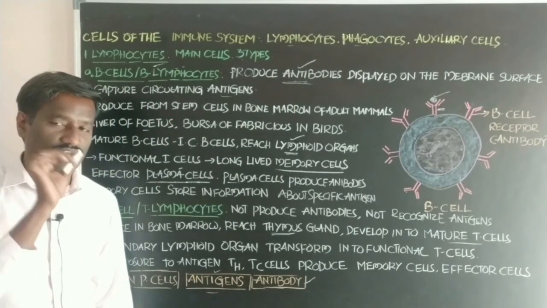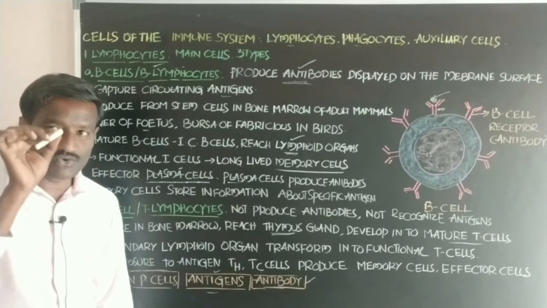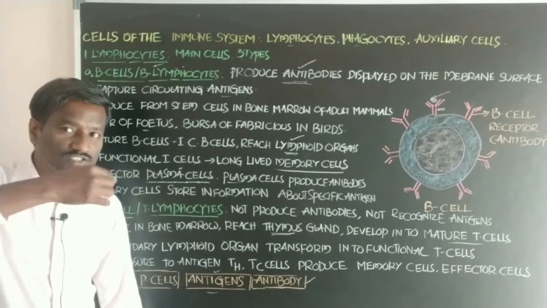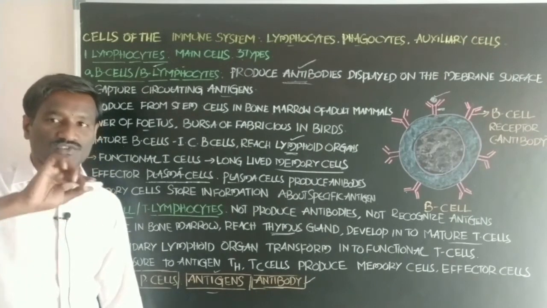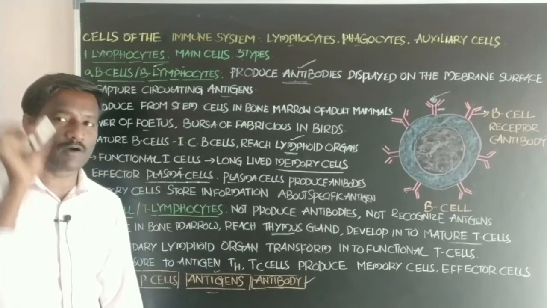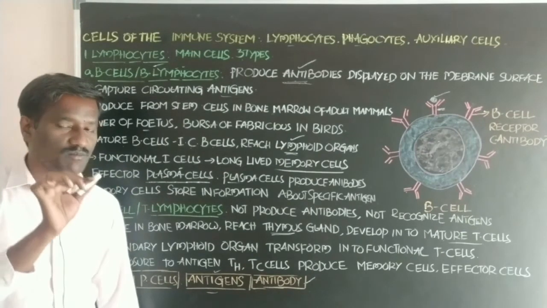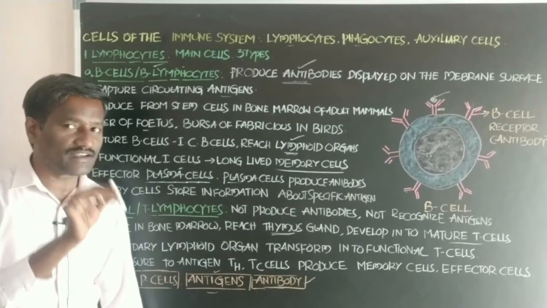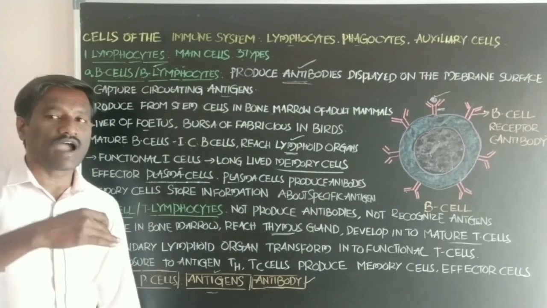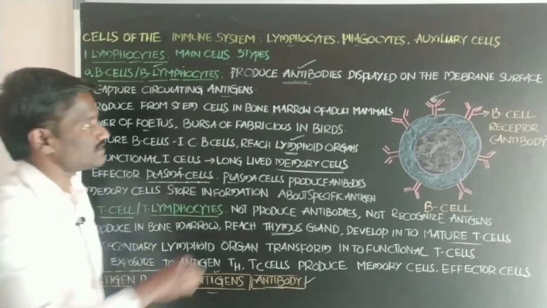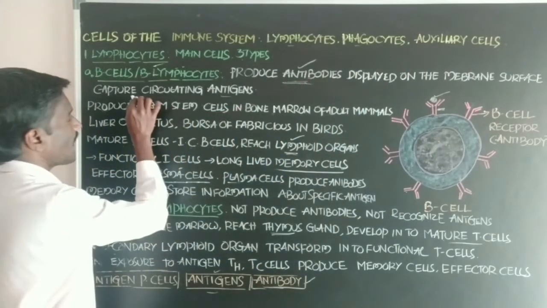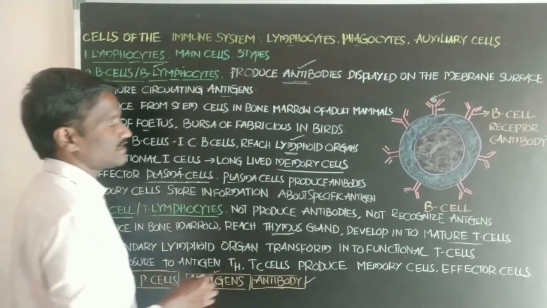Antibodies are proteins. They are produced by the B lymphocytes and attach to the cell membrane of the B lymphocytes, and they fight against the antigens, the circulating antigens in the body fluids. They combat the antigens. The antibodies displayed on the cell membrane surface capture the circulating antigens.